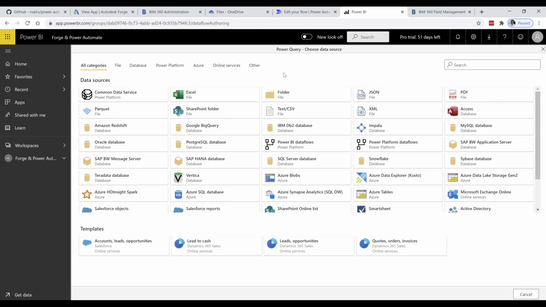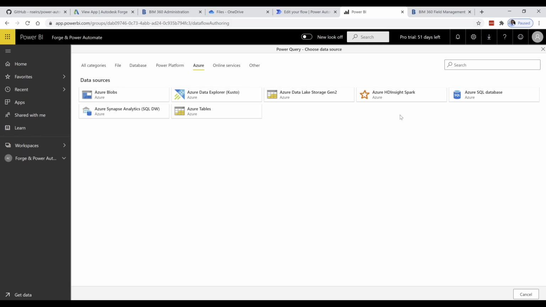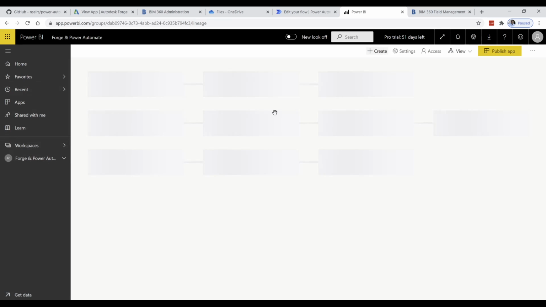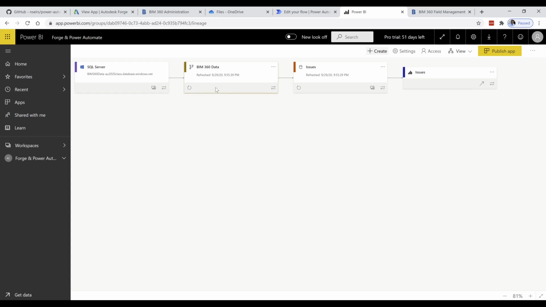And in here, I can click on Azure, for example, where I stored my database. In this case, I can pull data here. So already have this done in my case. So this is basically the data flow that I have, and you can schedule it.